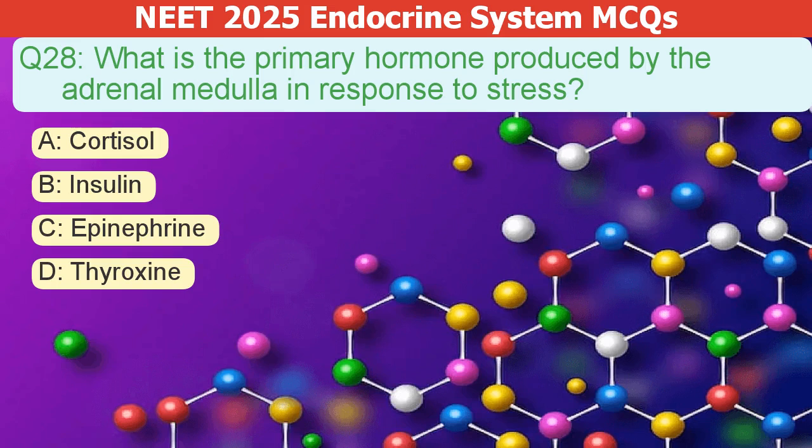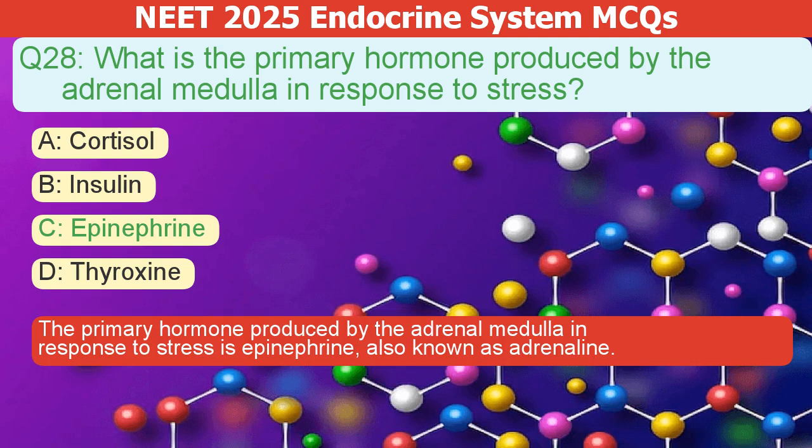What is the primary hormone produced by the adrenal medulla in response to stress? A. Cortisol. B. Insulin. C. Epinephrine. D. Thyroxine. The correct answer is C. Epinephrine, also known as adrenaline, is the primary hormone produced by the adrenal medulla in response to stress.